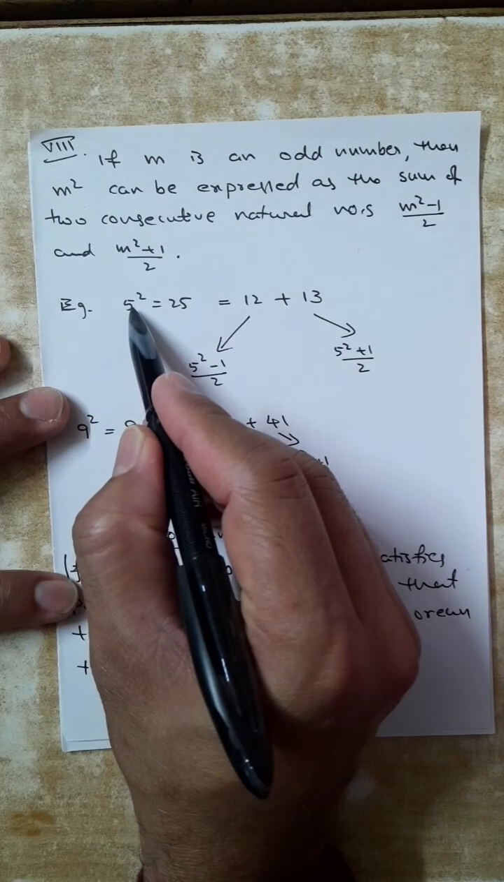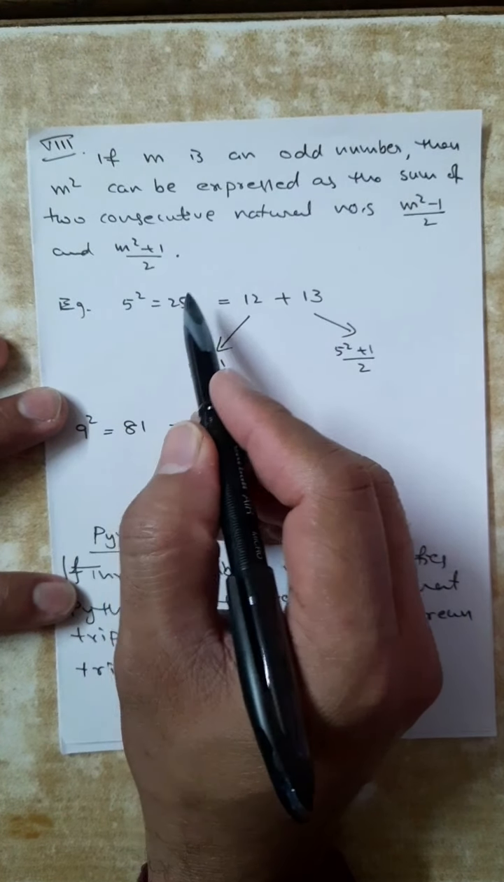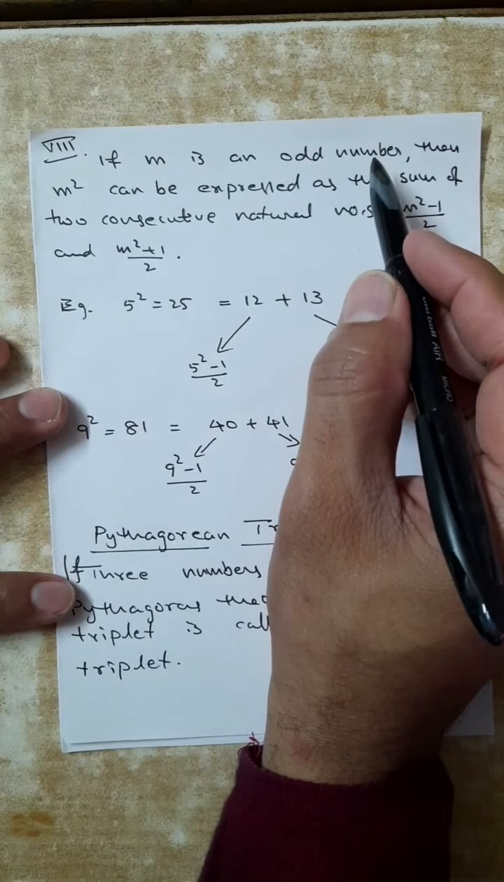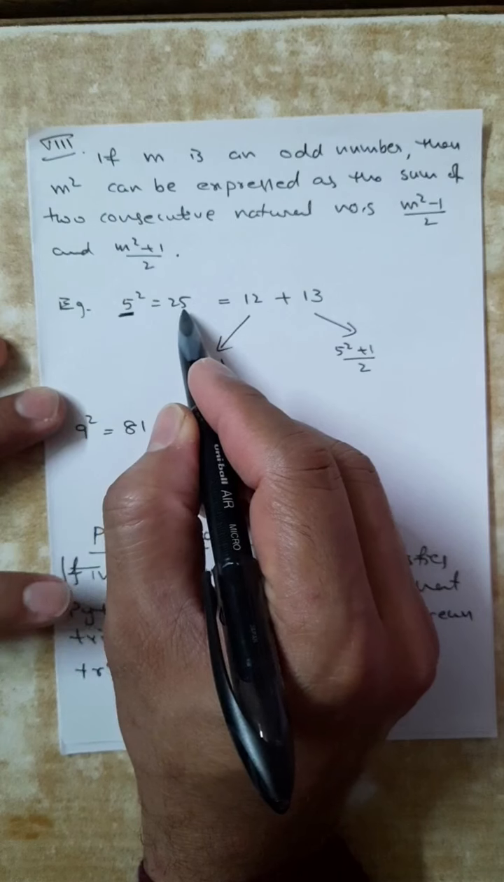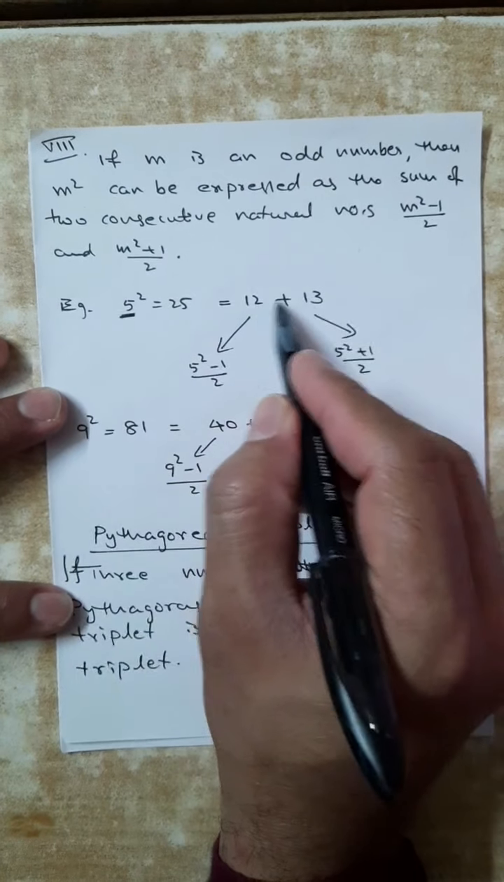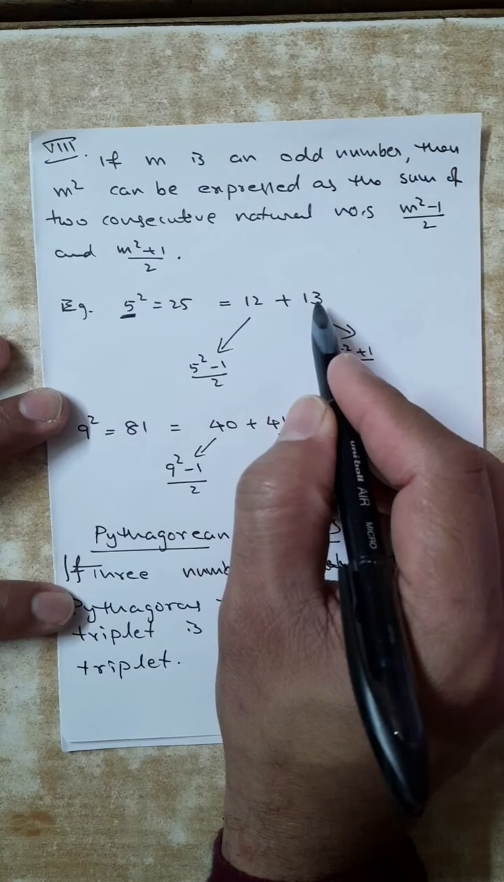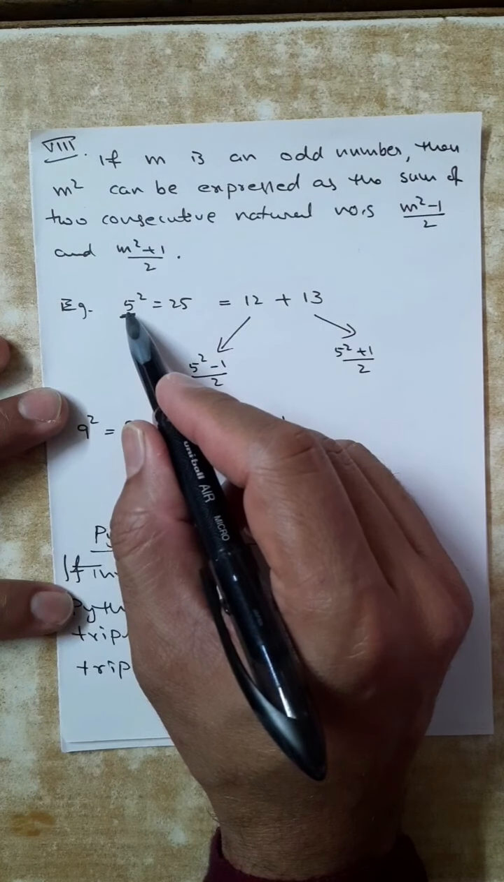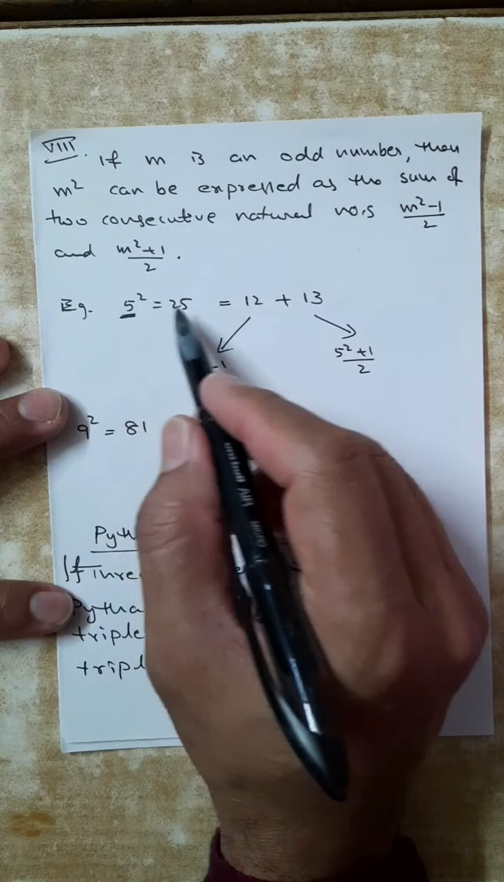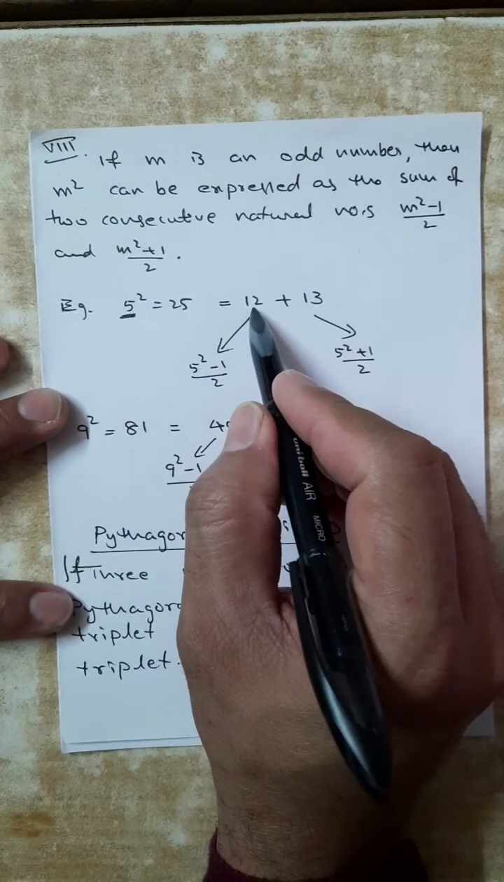5 square. 5 square is 25. The first condition is that m must be an odd number. Okay, so 5 is an odd number. So 5 square is 25. Now 25 can be written as a sum of two consecutive natural numbers: 12 plus 13. Since 5 is an odd number, 25 can be written as 12 plus 13.